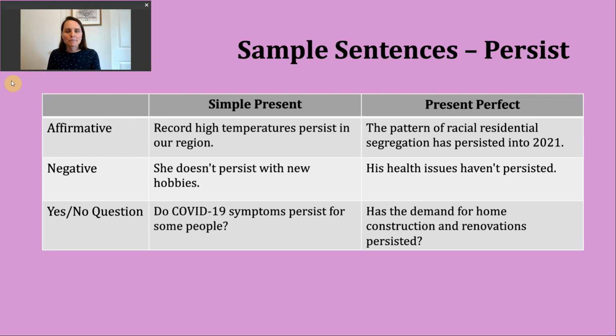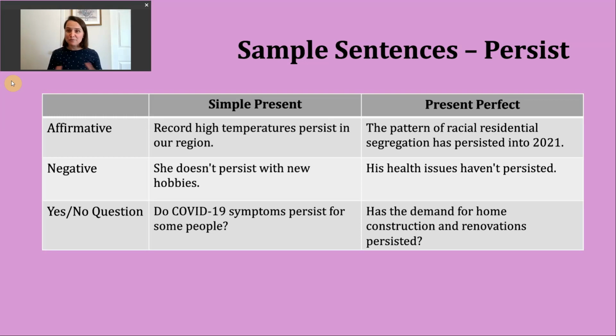To make the present perfect, we need to use have or has, and then the participle form of our verb. And since persist is a regular verb, our participle looks the same as the past tense. Let's take a look at our affirmative sentence. The pattern of racial residential segregation has persisted into 2021.